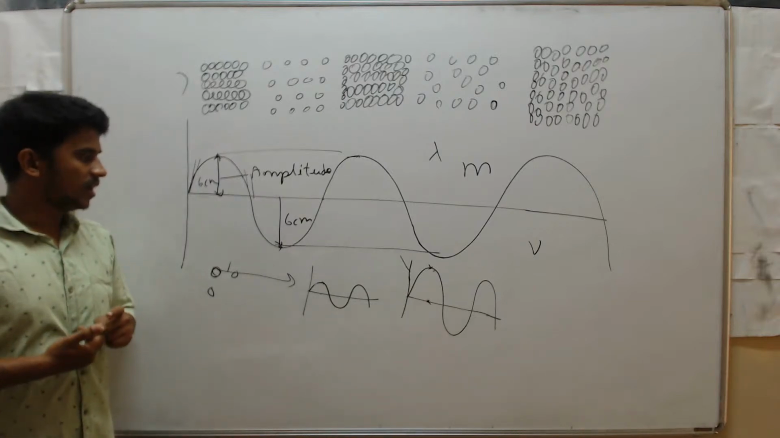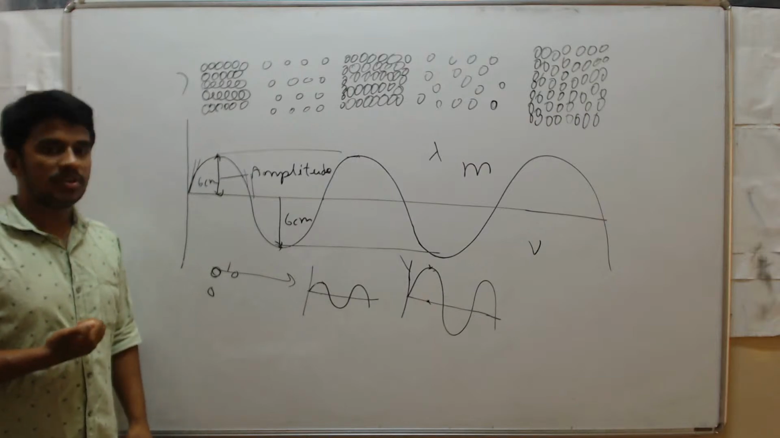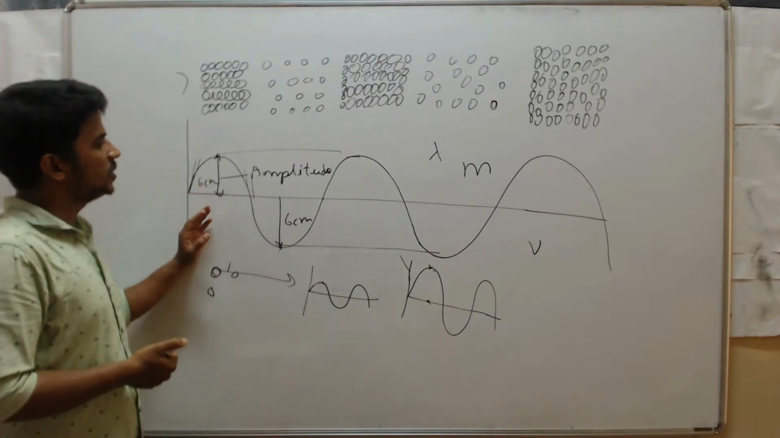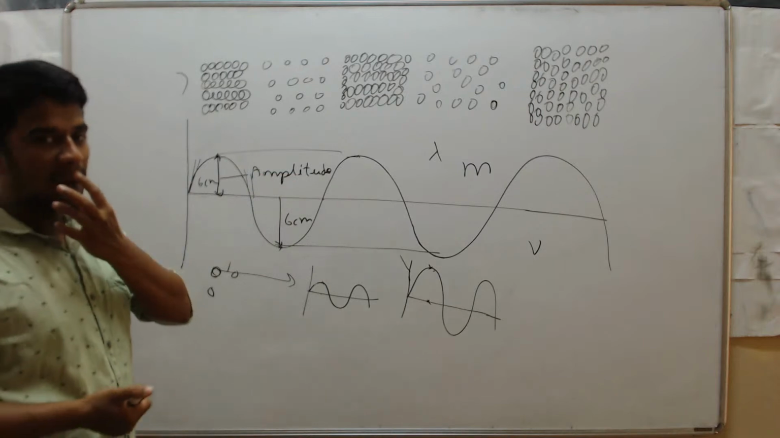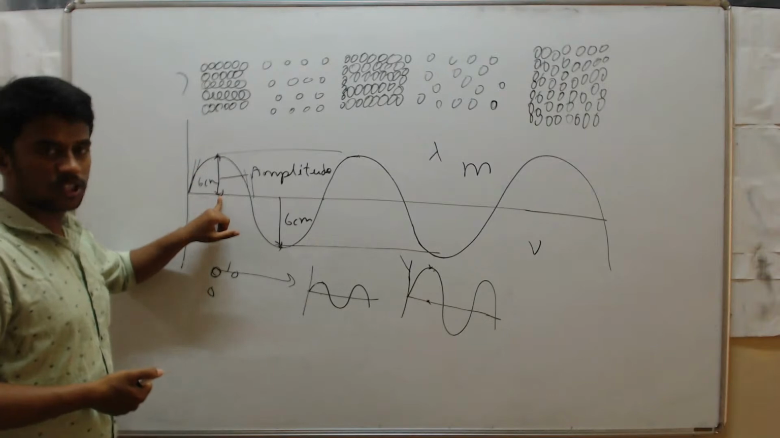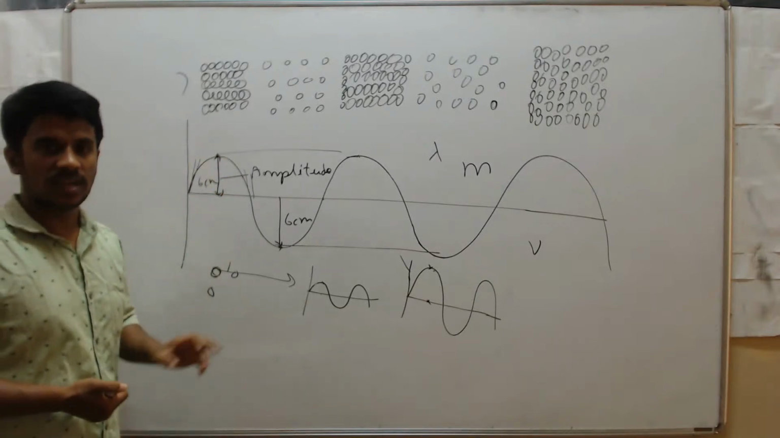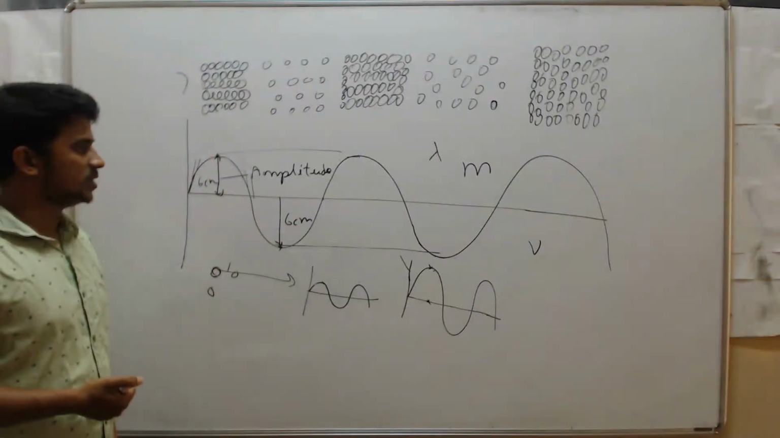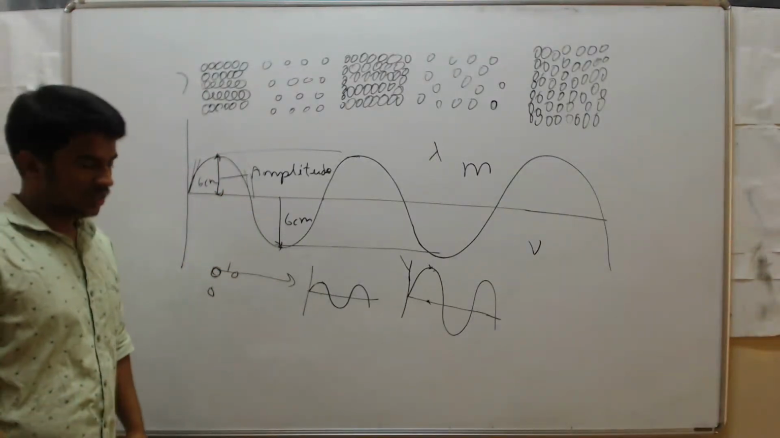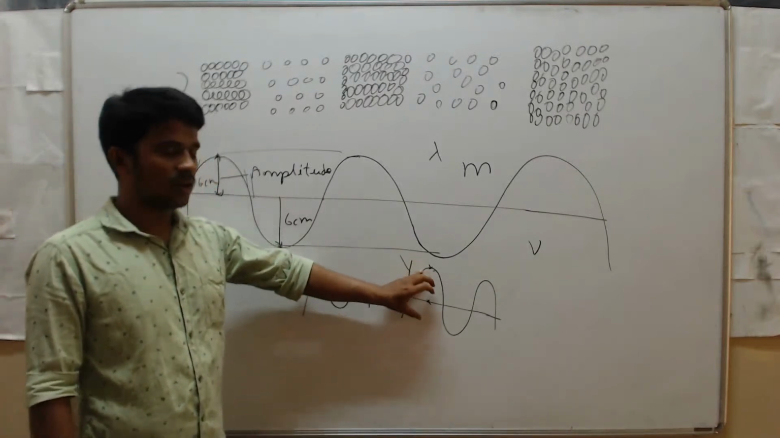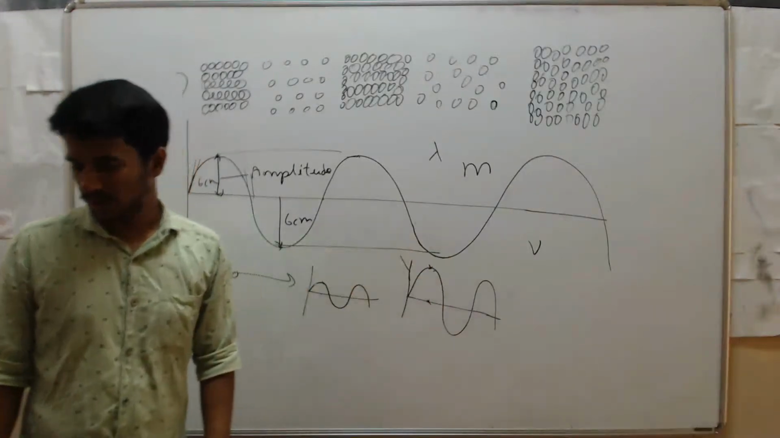Here T means the time period. Next, amplitude. Amplitude means the maximum displacement of the particle of the medium from its mean position. If the distance from this peak point to the mean position is more, then it has more amplitude. If the distance is less, then its amplitude is less. Soft sounds have less amplitude, and louder sounds have high amplitude.